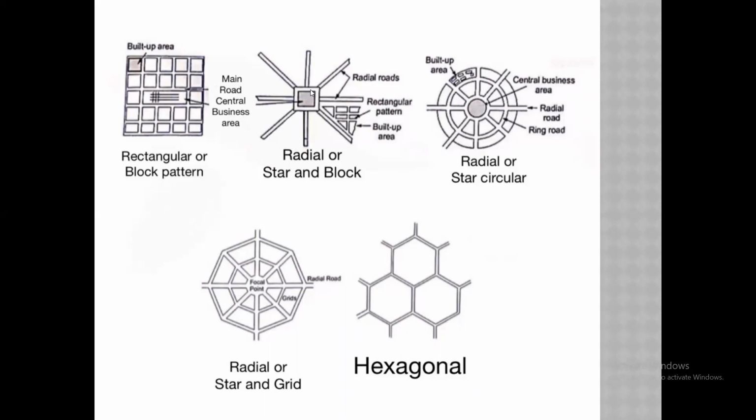But see here in the radial, if I have to go from this corner to the main area, I can go straight. Straight roads are provided, so there is easy access to the central area.